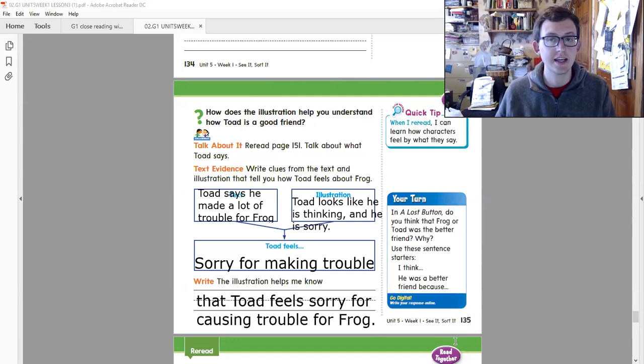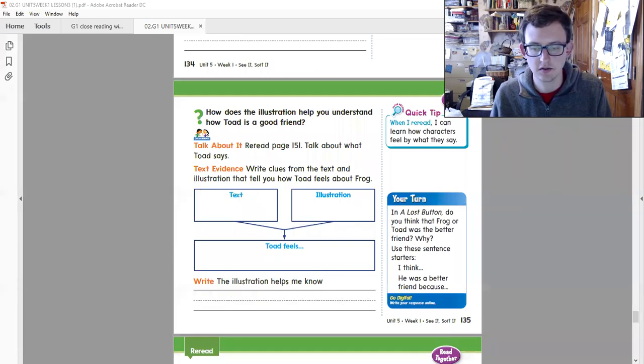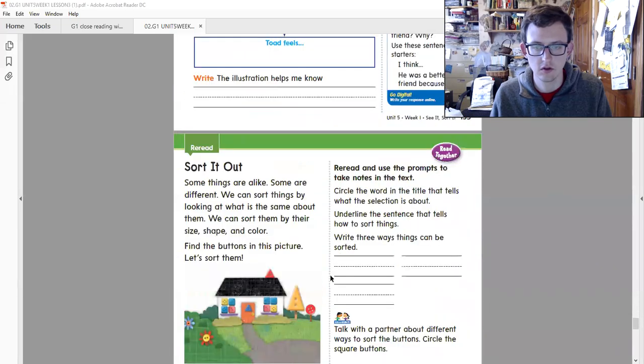Or you can say that I think that Toad was a better friend because Toad gave Frog his favorite coat or jacket, right? So you can think Frog was better or Toad was better. It's up to you to decide. Okay, let's go to the next page.